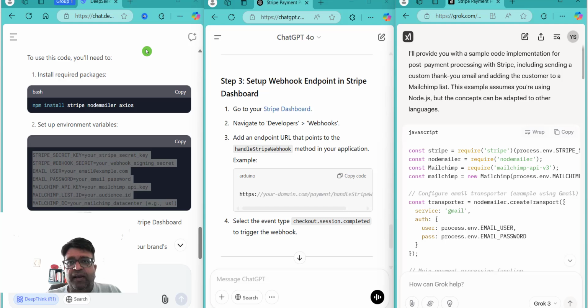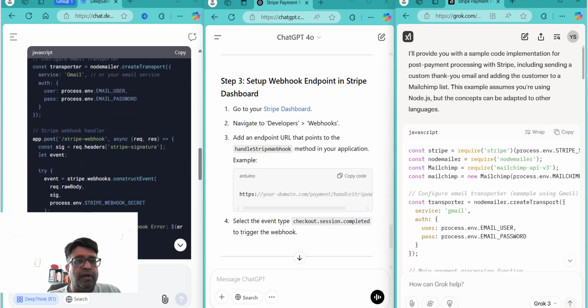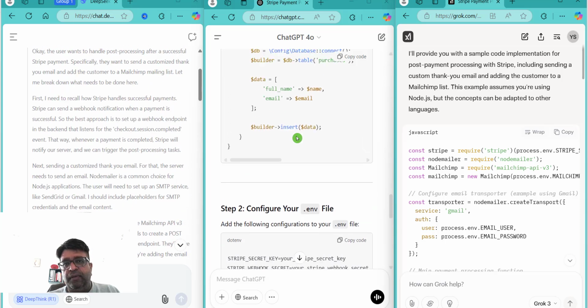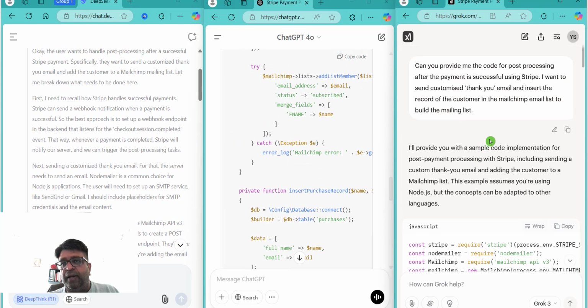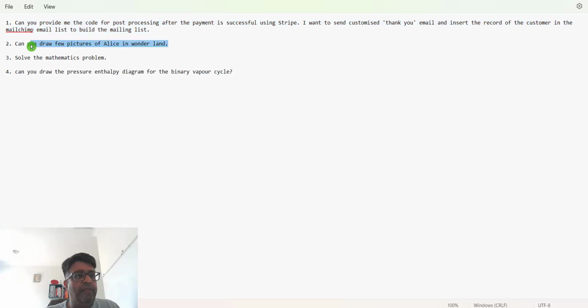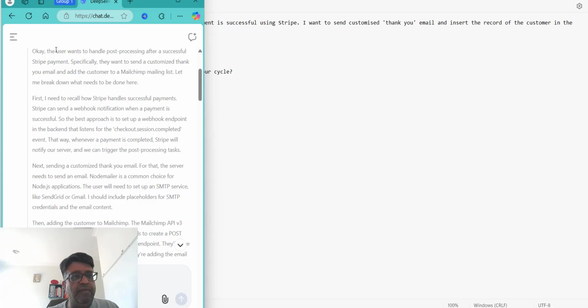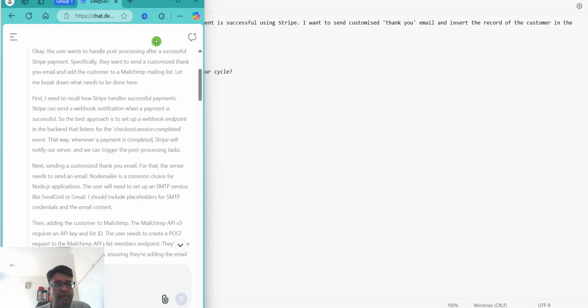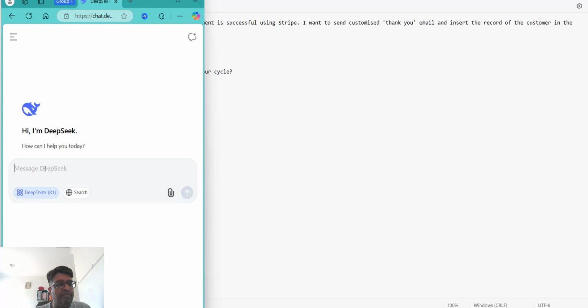So all three have done an excellent job when it comes to writing a piece of code: DeepSeek, ChatGPT, and this is the response from Grok 3. Now let's come to my second problem statement that says, can you draw a few pictures of Alice in Wonderland? So I will go here. Again, start with DeepSeek. Let's see what it has to say. Start a fresh chat.